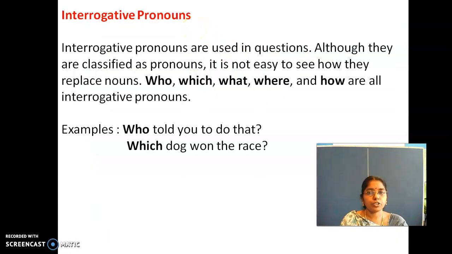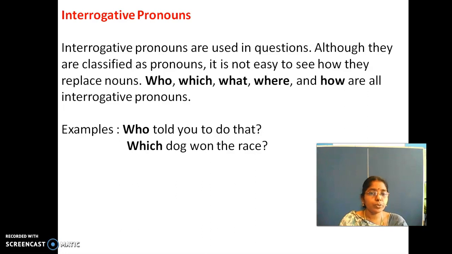Now next comes interrogative pronouns. Interrogative: the word itself says it is a question. When you talk about sentences also, interrogative sentences. So interrogative represents questions. Interrogative pronouns are used in questions. Although they are classified as pronouns, it is not easy to see how they replace a noun. It is a little bit difficult, right? So who, which, what, where and how are all interrogative pronouns.